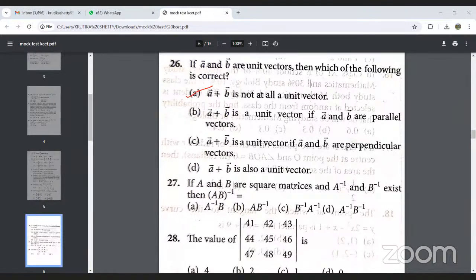Next, A and B are symmetric, A inverse and B inverse exist. This is at least direct. So C will be B inverse minus A inverse. It is a direct question. If you know the formula, you can easily pick it, and even without knowing the formula, we just have to interchange it. In question number 27, we just have to interchange it. Okay, next question number 28.